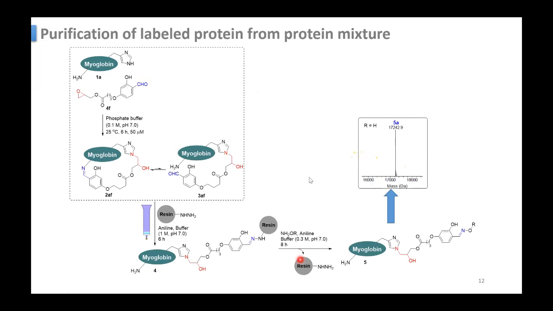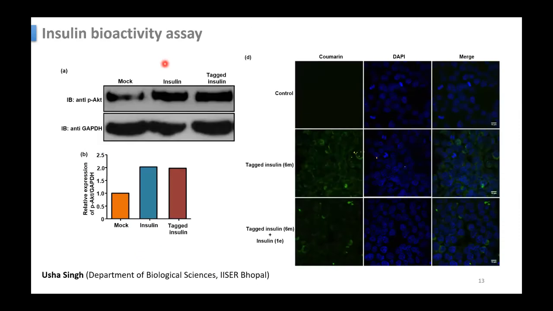And then they tried to see whether this tagging affects the functionality of this protein. So this is Western blot data. This is AKT, protein kinase B. Phosphorylated protein kinase B has some role in the insulin signaling pathway. So here you can see that the band strength is similar. That means the tagged insulin and insulin are working similarly. So this tagging does not affect the insulin function.